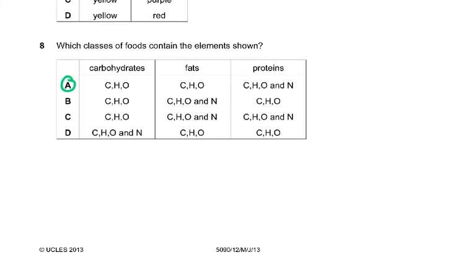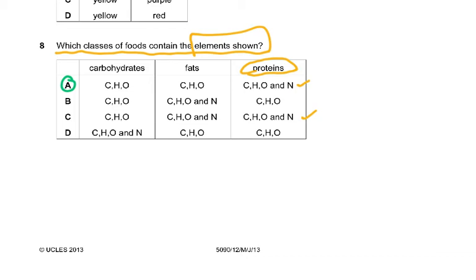Then coming to question number 8. Which classes of foods contain the elements shown? Now you know if it is nitrogen, it has to be proteins. So that means the answer was between A and C. The rest is all rubbish. This is what you do. The first thing is you come and narrow down to two choices. Now we have to figure out which one is correct.